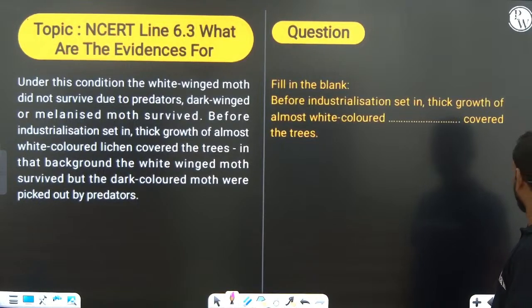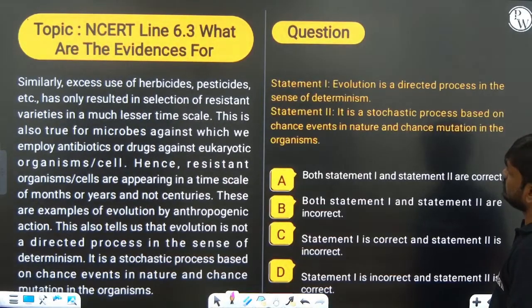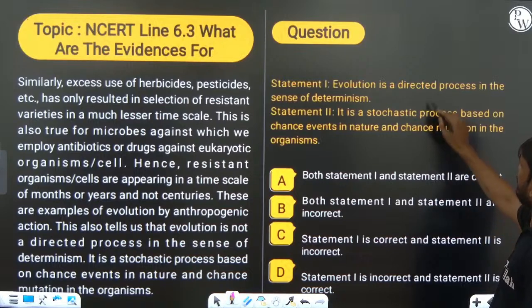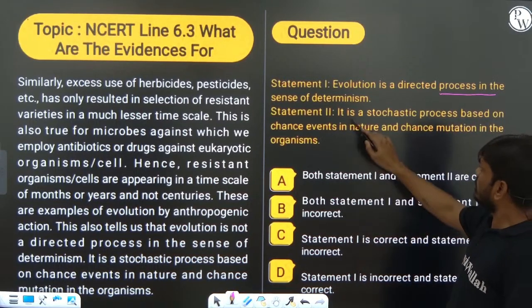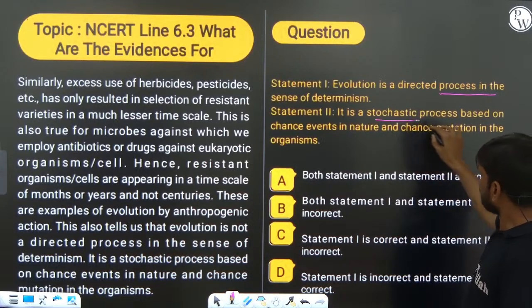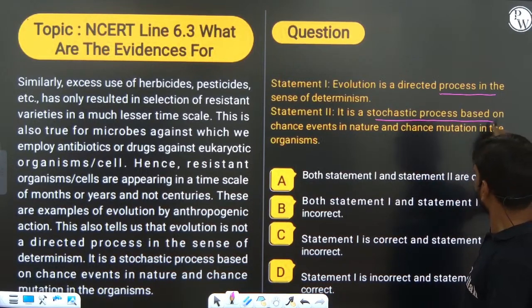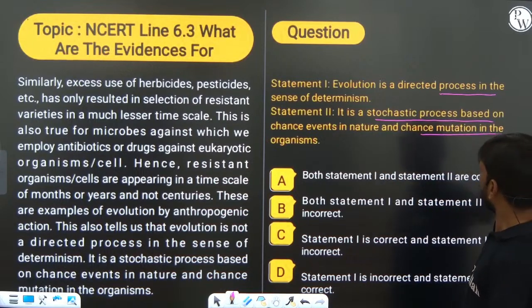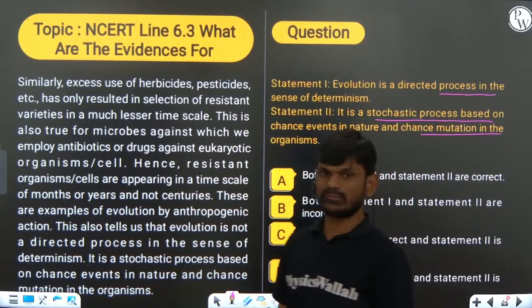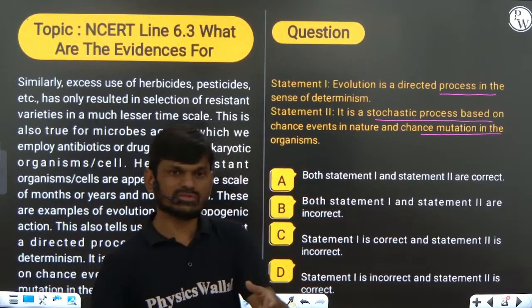So evolution is a directed process in the sense of determinism, right? So it is a stochastic process based on chance events in nature, chance of mutation in the organism, right? Stochastic means random process.